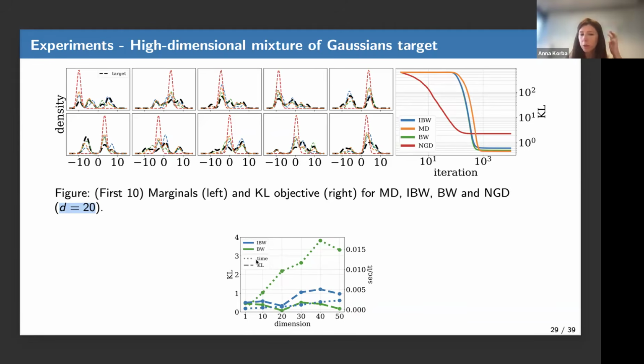If we compare the time, the dotted lines, with respect to the KL objective, the dashed lines, the full covariance case of course gets very costly when you increase the dimension because of the cost d squared, while IBW remains correct. And you don't lose too much in terms of objective. IBW is a bit above BW, but it's reasonable. You don't degrade too much. So this was very satisfying.